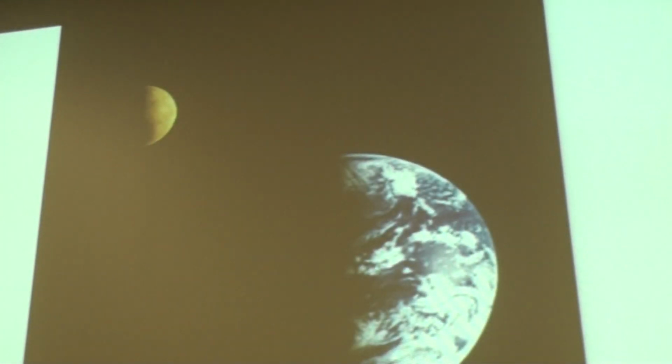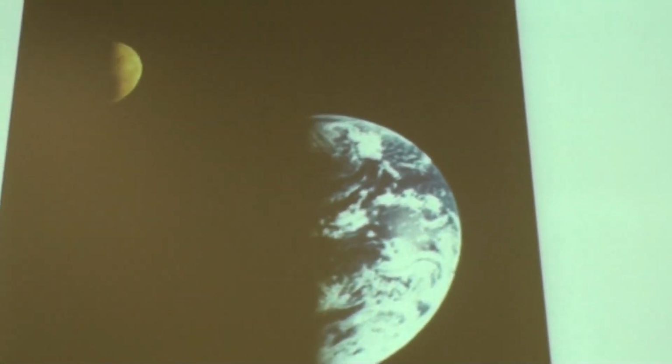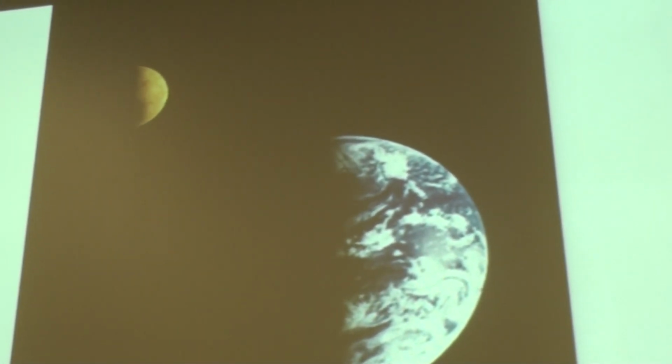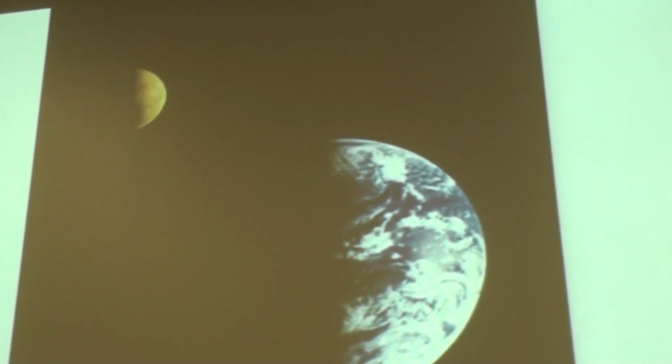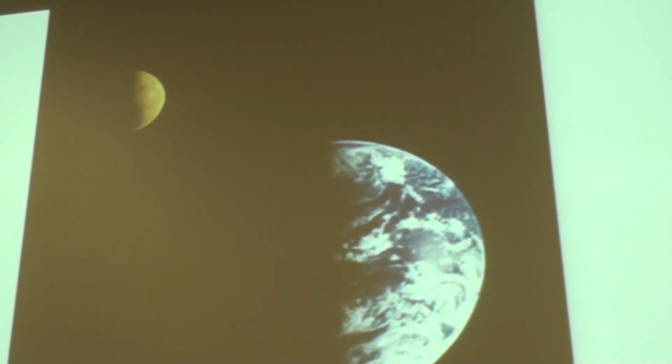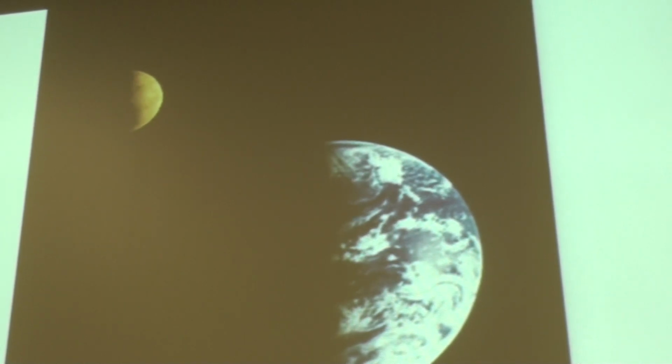So we can see here this picture was taken by a rocket ship that was on its way to Jupiter, the Galileo space probe. And interestingly, it went to Venus first to get a booster shot of speed. It turned out that the extra distance it had to travel to go to Venus was more than made up for by doubling its speed, so that it could make it to Jupiter faster by going to Venus first, stealing some energy from Venus and then rocketing at faster speeds to Jupiter.